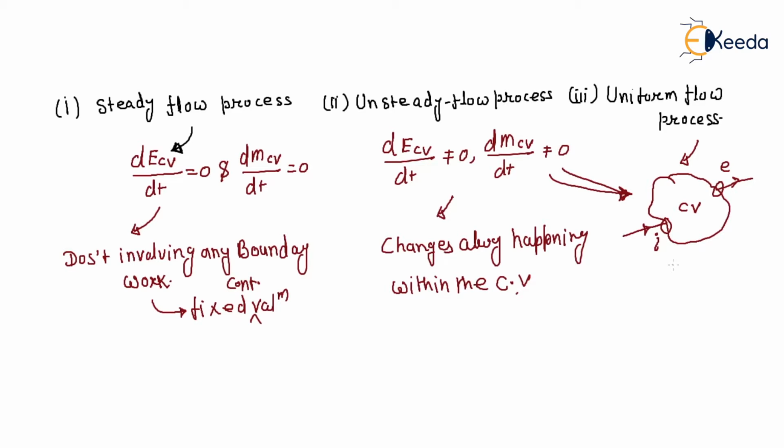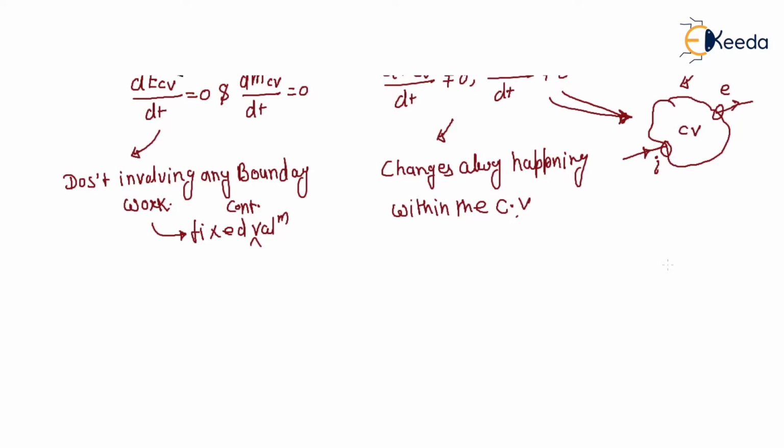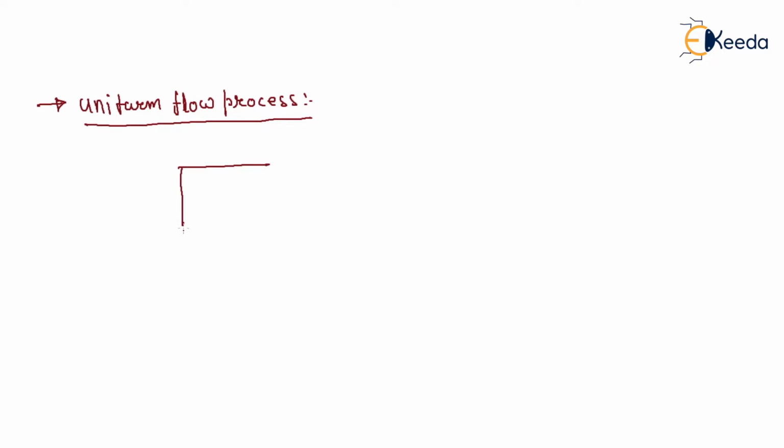So in the case of a uniform flow process, which is unsteady, there is a control volume with flow in and flow out, heat going into the system and work being developed, work out.